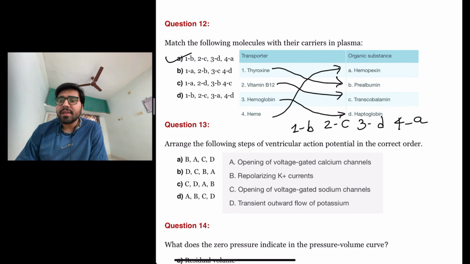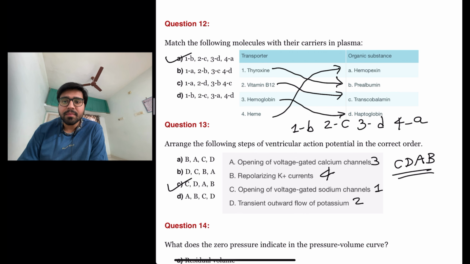The next question is arrange the following steps of ventricular action potential in their correct order. So in steps of ventricular action potential, the first thing that happens is opening of voltage gated sodium channels. Then the second thing is transient outward flow of potassium. Then the third thing is opening of voltage gated calcium channels. And the last thing that happens is repolarizing potassium currents. Okay, so C, D, A and B is the correct sequence. So the answer here is option number C.